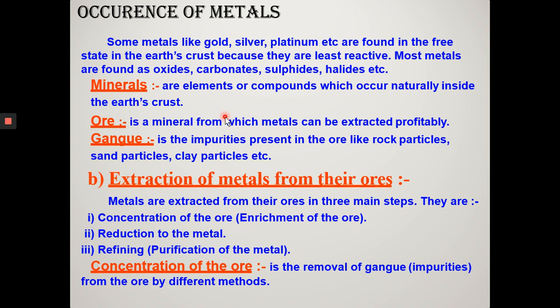Ores of many metals are oxides because oxygen is very reactive and abundant. All ores are minerals, but all minerals are not ores. Let us see some common metals and their ores.